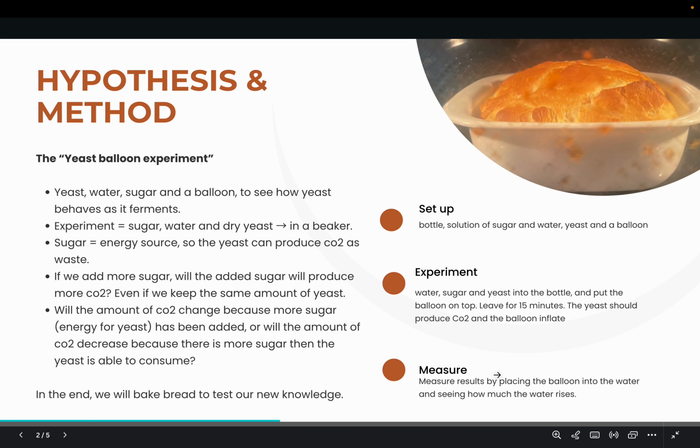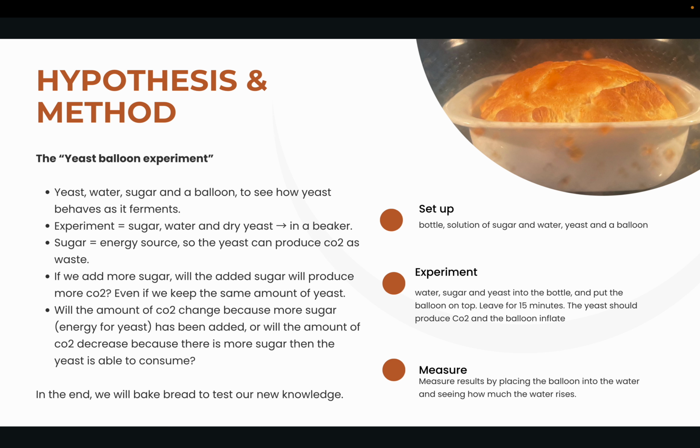To understand this concept, we chose the yeast balloon experiment. We will use yeast, water, sugar, and a balloon to see how yeast behaves as it ferments. This experiment is conducted using sugar, water, and dry yeast, mixed together in a beaker. The water and sugar will be used as an energy source for the yeast, so the yeast can produce CO2 as waste. If we add more sugar, we want to know if the added sugar will produce more CO2, even if we keep the same amount of yeast.